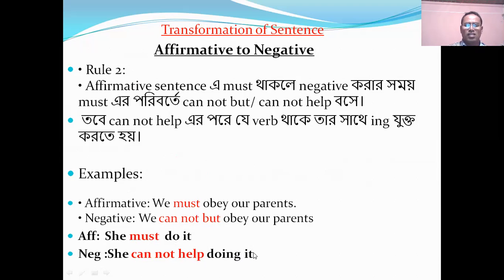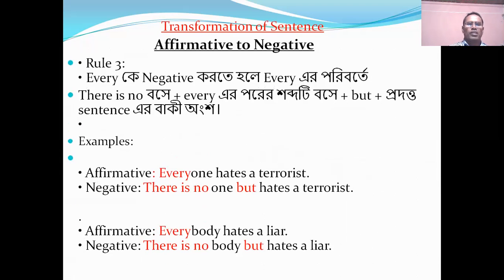Let's see another rule of affirmative to negative. In an affirmative sentence, if we get every, we will use there is no and dash dash but. Let's see an example. Everyone hates a terrorist. Here, instead of every we will use there is no, and but. Another example. Everybody hates a liar. There is nobody but hates a liar.